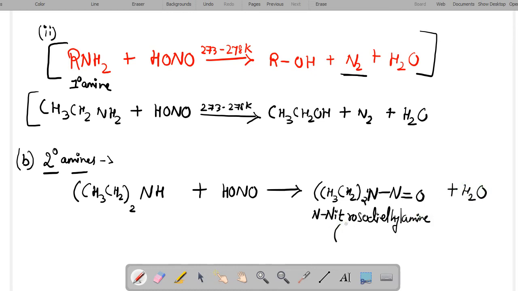This N-nitrosodiethylamine has a yellow oil-like consistency, due to which it separates from the solution.